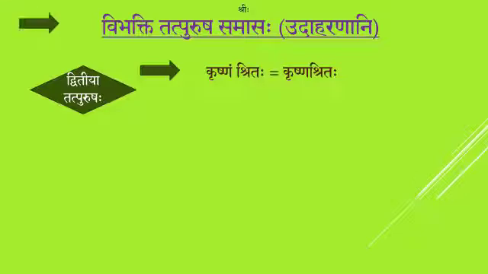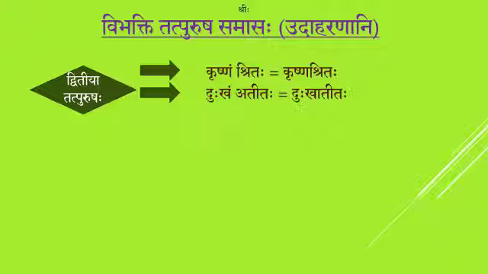The next one, Dukkham Atitaha. Dukkham is in Dvitiya Vibhakti, and Atitaha is in the word which is listed in Dvitiya Tatpurusha Samasaha. So Dukkham plus a in Dirgha Sandhi, we get Dukkha Titaha. Moving on to the next example. Gramam Gataha. Here Gramam is in second Vibhakti and Gataha is in the listed word. So the compounded Samasta Pada is Grama Gataha.